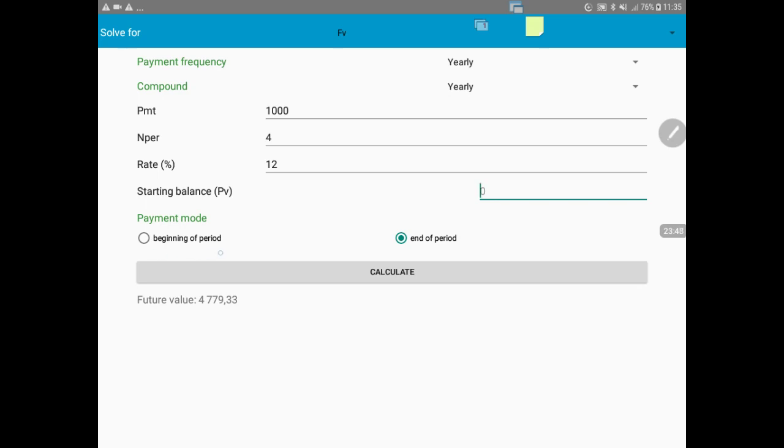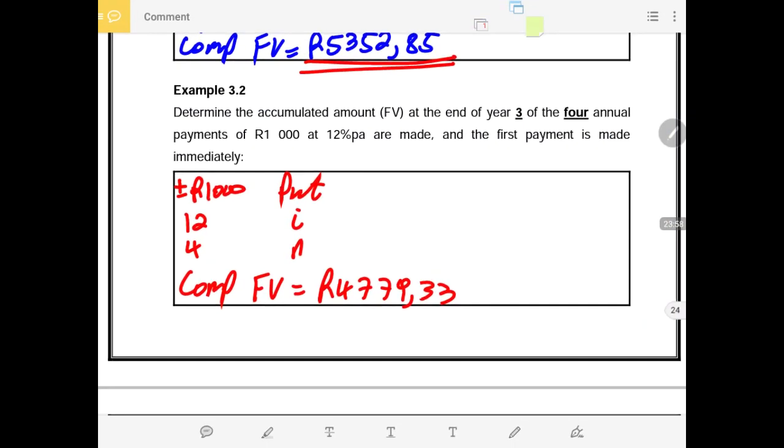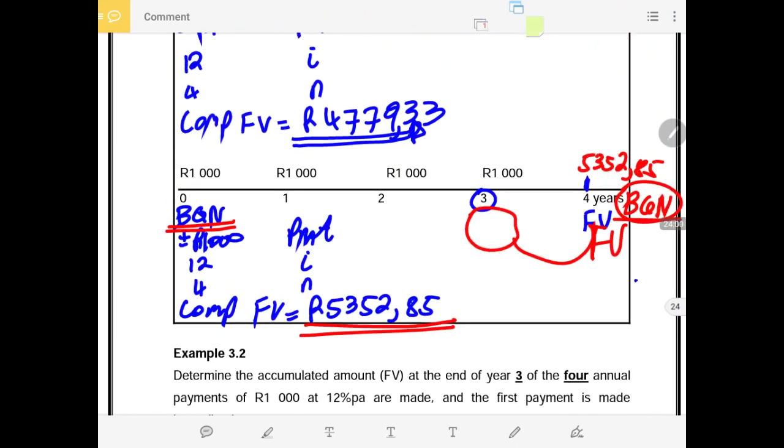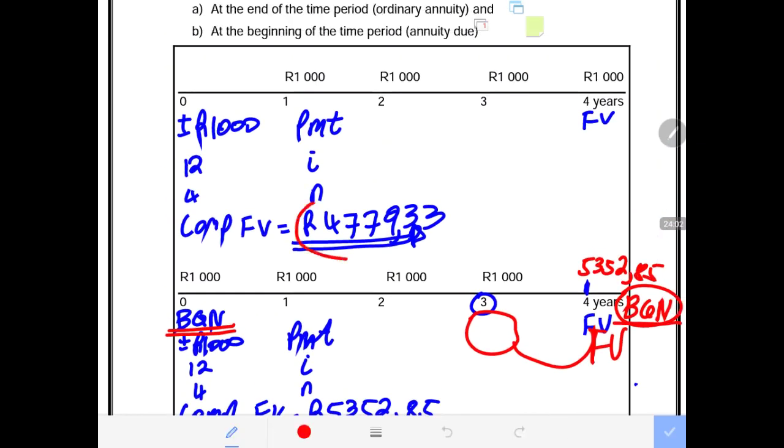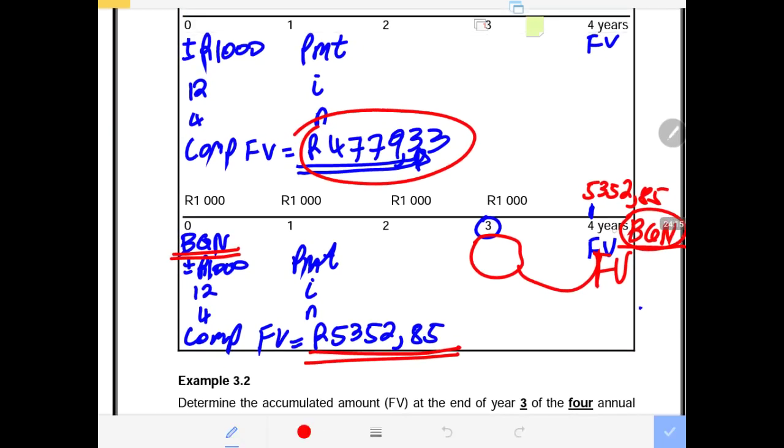Now if payments are made at the beginning, remember I said end here in this button. I chose end of the period because in the first scenario payments were made at the end of the period. That is why I used that. We got exactly the same answer. Now in the second scenario, payments were made at the beginning of the period, and because the future value was required to be at the end of the term, we had to put BGN here.